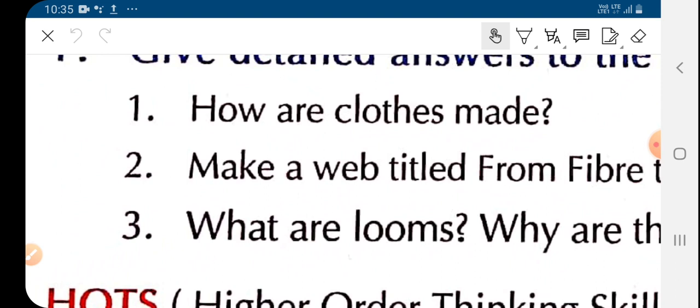Firstly, the fiber which we get from plants, animals or some synthetic source, or we can say the raw material like silk, wool, cotton or synthetic fiber.